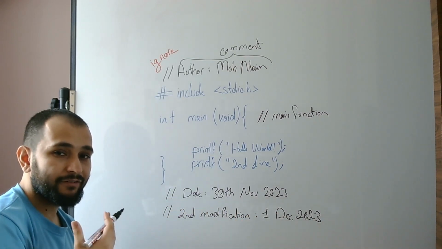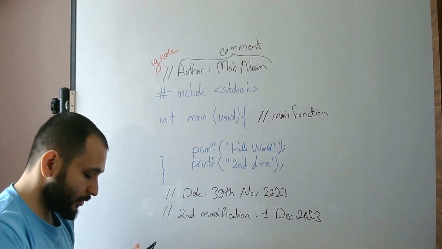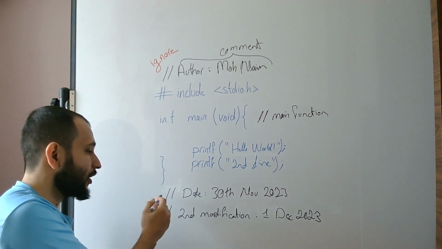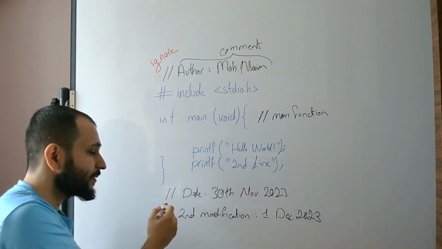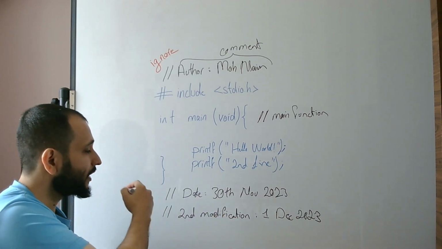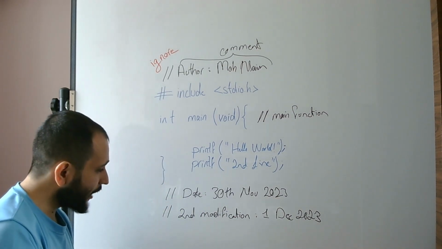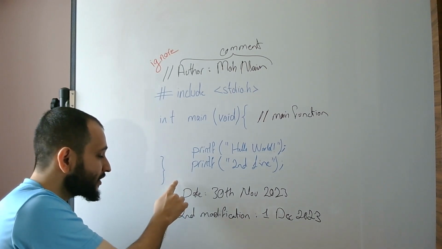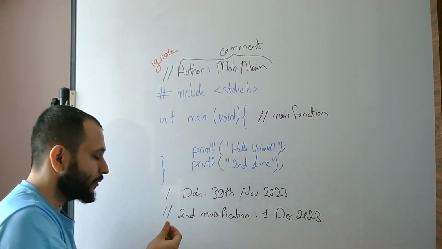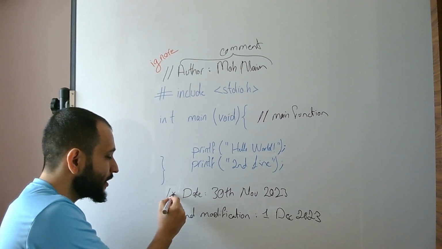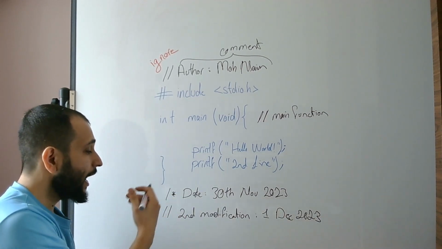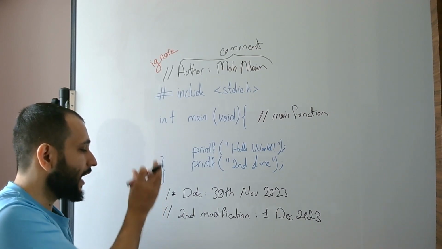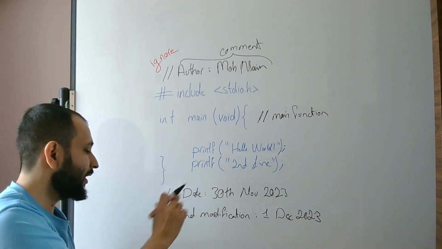Instead of this, if we have two lines of comments, instead of this single line comment, we can have a multiple line comment, and we can do that simply by having a backslash, and then instead of the second backslash, we will remove it and add an asterisk in here.